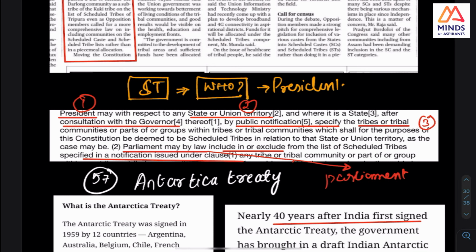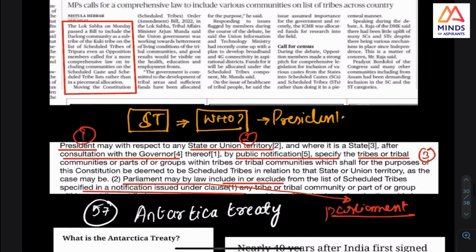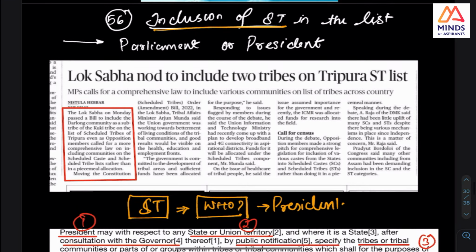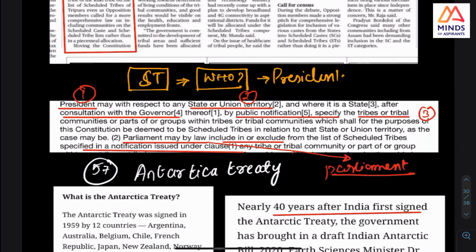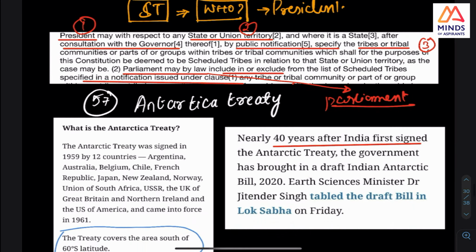This is the point. The president by order notifies scheduled tribes. But look at this, this is news. Parliament, or Lok Sabha, has included two tribes in Tripura. Why I kept it is that I wanted to stress that you should know the distinction between the president having this notification and then Parliament by law having this.